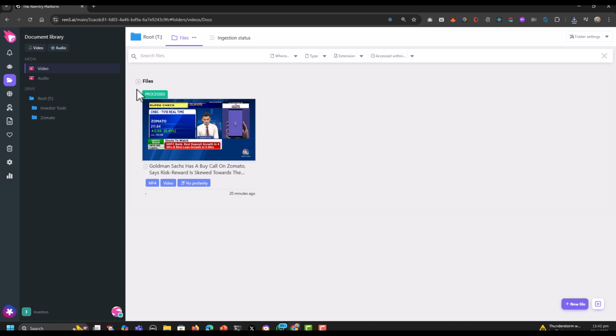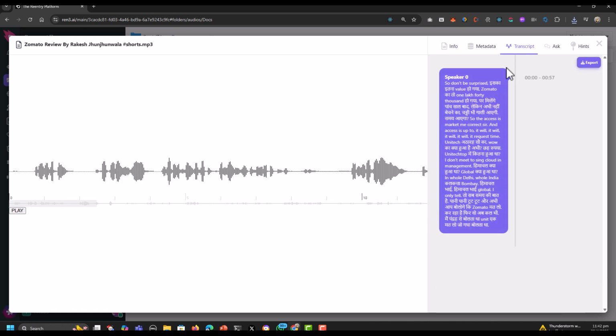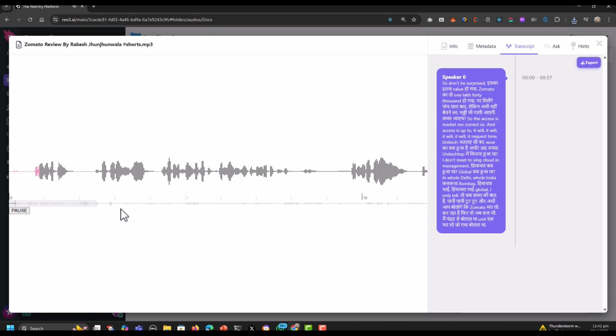ReN3 is also able to process audio files such as MP3. A waveform of the MP3 is shown. So don't be surprised, इसका इतना value हो गया, Zomato का 1,40,000.